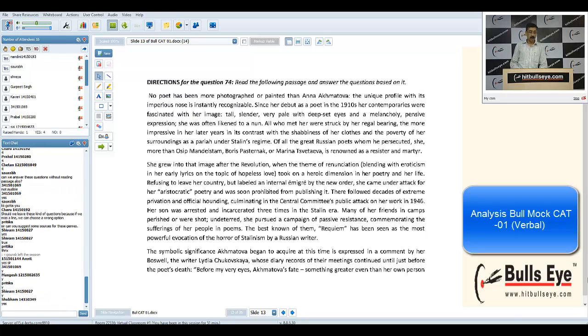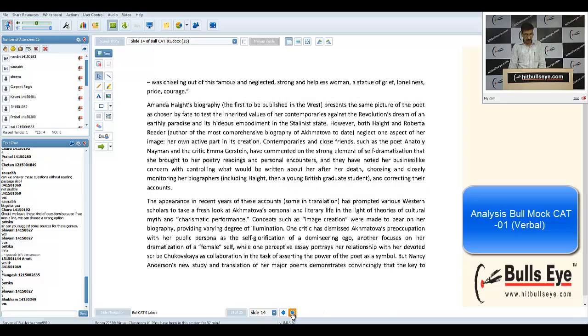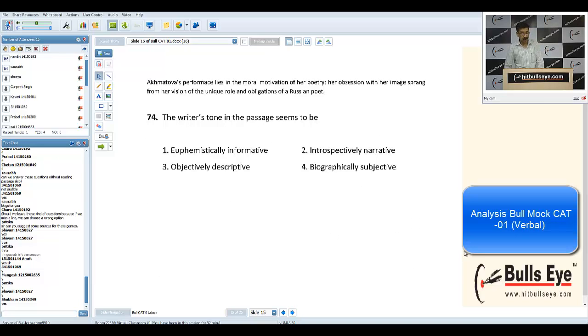So again, this passage I think was very easy. I don't know why most of the students termed this passage as difficult. This was based on the life of the poet Anna Akhmatova, a Russian poet. So I just picked up one question that I wanted to discuss with you. We still have got 5-7 minutes, so let's move on. I'll be solving this without getting too much into reading the passage.